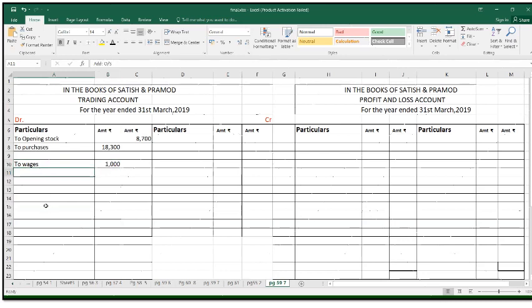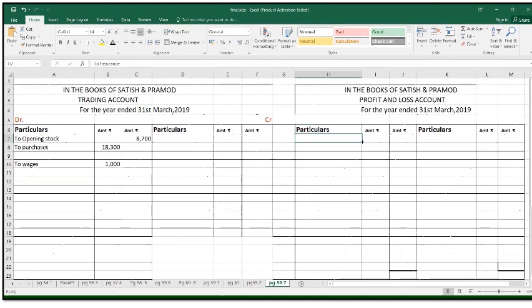After that next insurance, we're going to appear to the profit and loss account. So we're going to transfer that amount to the profit and loss account.